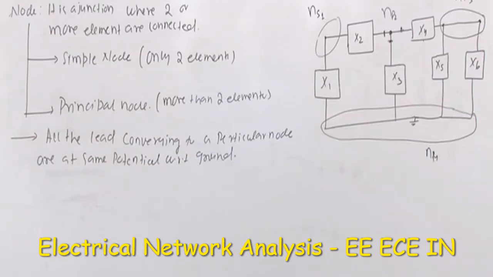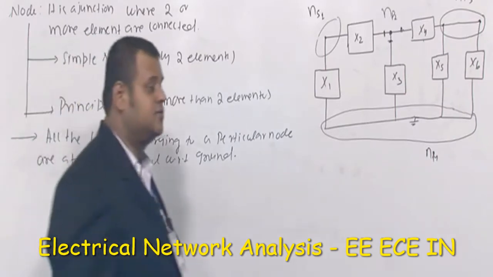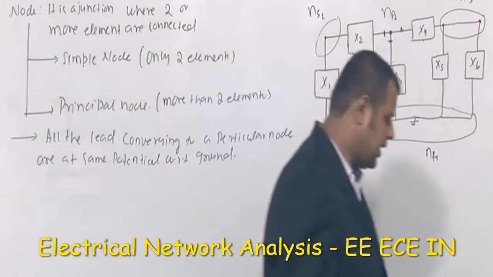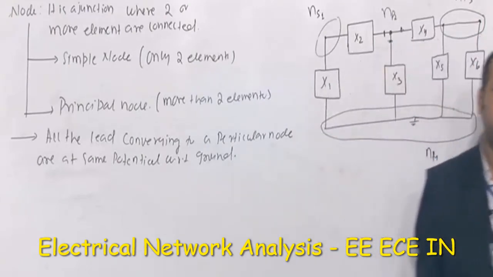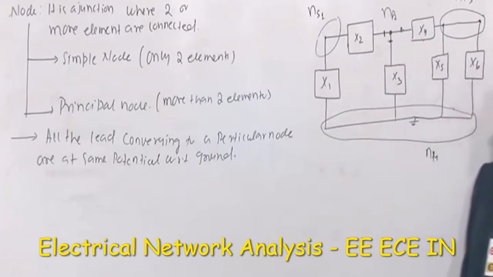another thing is that this concept of simple nodes or principal nodes gives two popular interconnections. What are the interconnections? Those are known as series interconnection and parallel interconnection. If I ask you, when are two elements said to be in series? 90% of people will answer, when the current through two elements is the same, they are said to be in series. When the voltage of two elements is the same, they are said to be in parallel. This statement is partially true, but it is not always true.